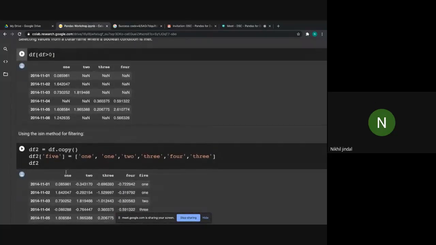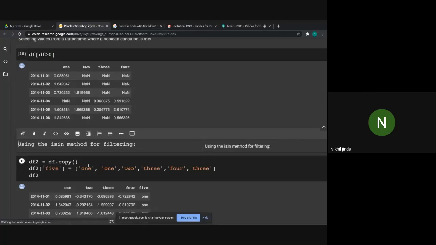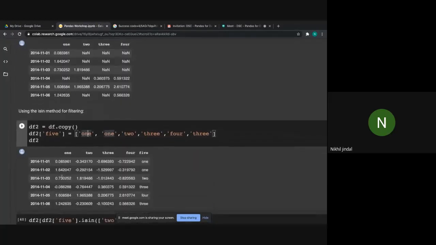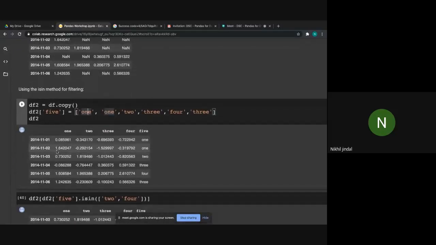Now moving further, I'm creating another data frame, df2, which is a copy of df. And I'm going to use the isin method. This method is pretty tricky, so just try to focus on it. Now I've created a new data frame that is a copy of the normal data frame. Now I'm adding another column, that is column 5.